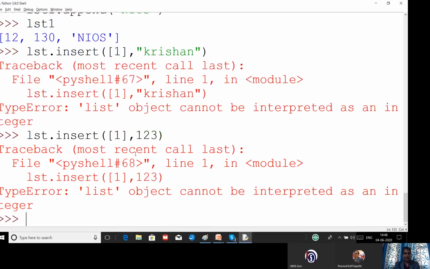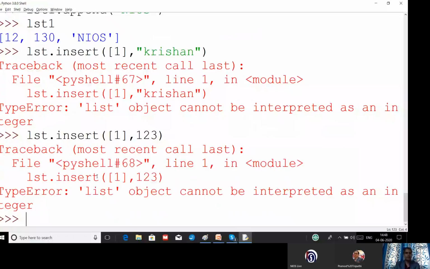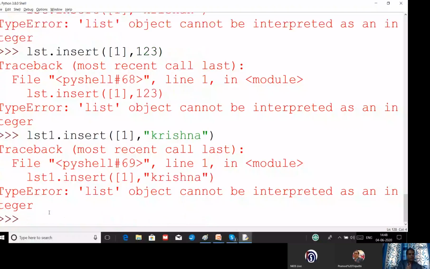Okay, let us come back to the slide to see the example. So list.insert, we have used the same thing. Sorry, our variable name is not correct. Our variable name is lst1. So we'll write lst1 dot insert, and we will write the index number. For example, index number is 1, and let us try to add some string value. lst1 dot insert 1, index number is okay, value is okay.